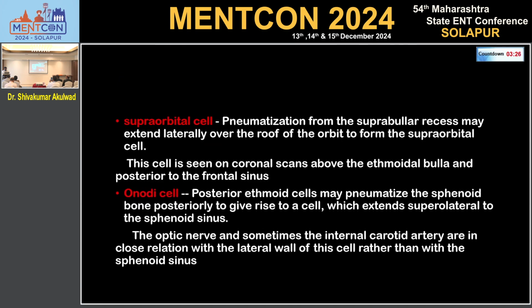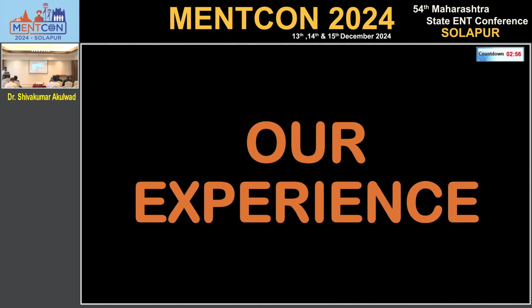Supraorbital cell. Pneumatization from the suprabullar recess may extend laterally over the roof of the orbit to form a supraorbital cell. This cell is seen on coronal scans above the ethmoidal bulla and posterior to the frontal sinus. Onodi cells. Posterior ethmoidal cells may pneumatize the sphenoid bone posterior superiorly to give rise to a cell which extends superolateral to the sphenoid sinus. The optic nerve and sometimes the internal carotid artery are seen in close relation with the lateral wall of these Onodi cells rather than the sphenoid sinus.